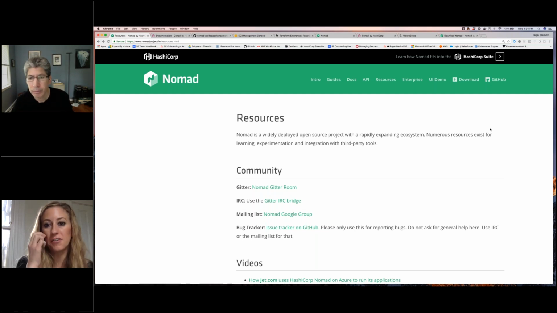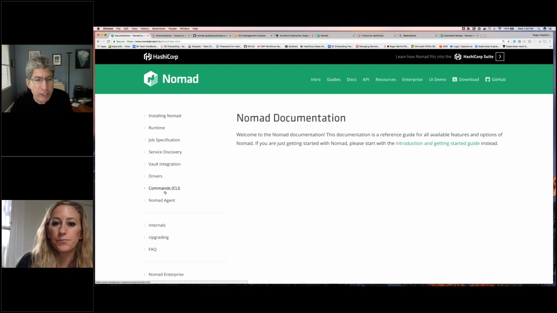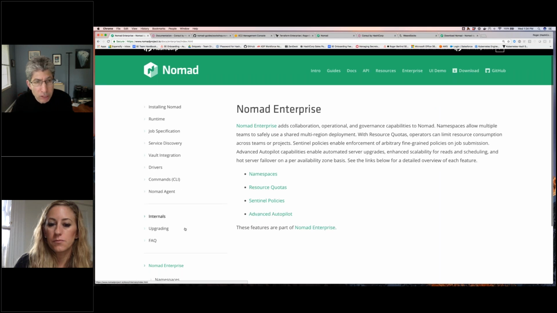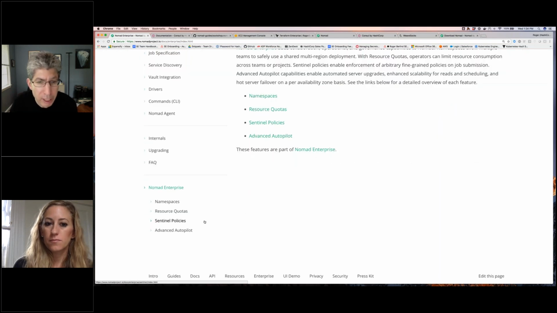Yeah, and it really depends on each company. Our enterprise tools are designed for teams, so it's not necessarily that you're getting a better version of Nomad. It's just solving different problems that some smaller teams just don't need or have. And Amanda, while we're on that topic, most of the functionality of Nomad is actually built into the open source product. To be honest, I forget whether that includes the UI or not. It might even include the UI.